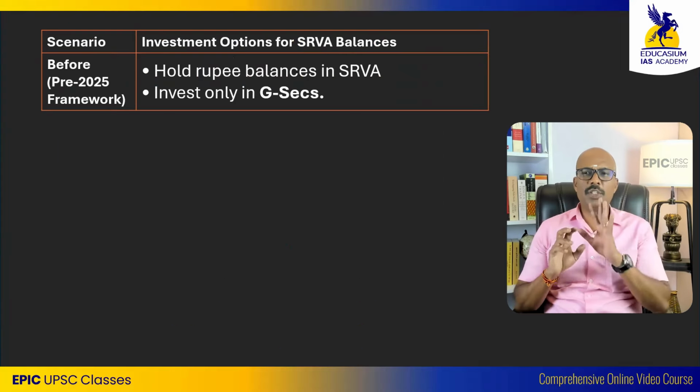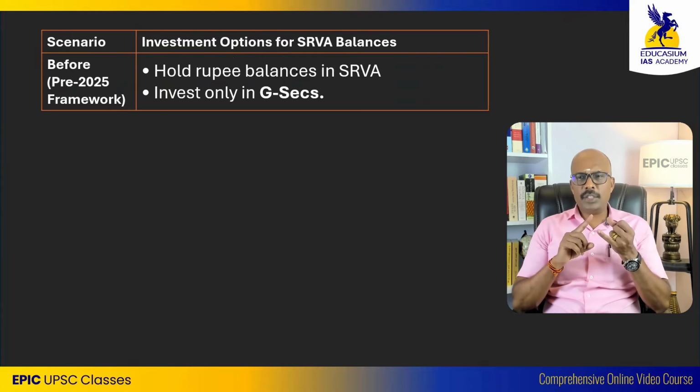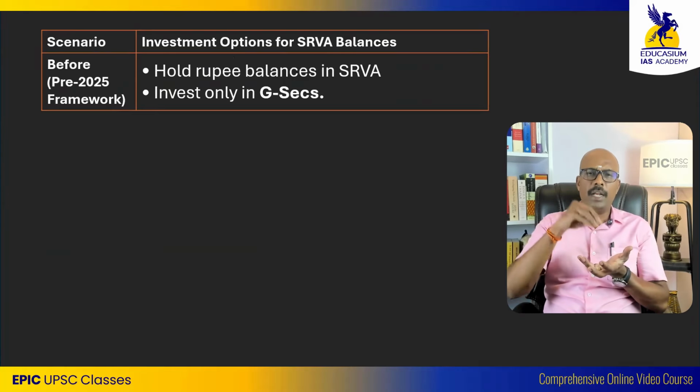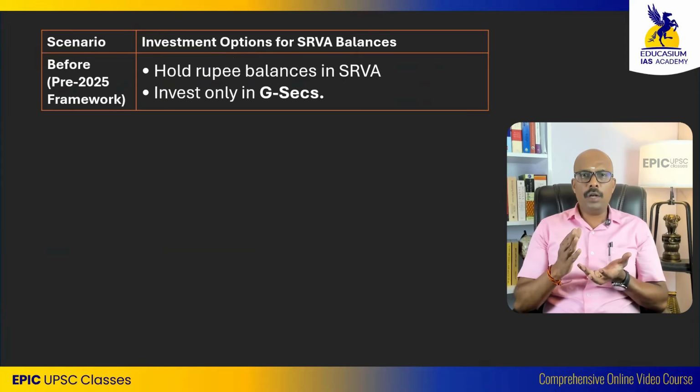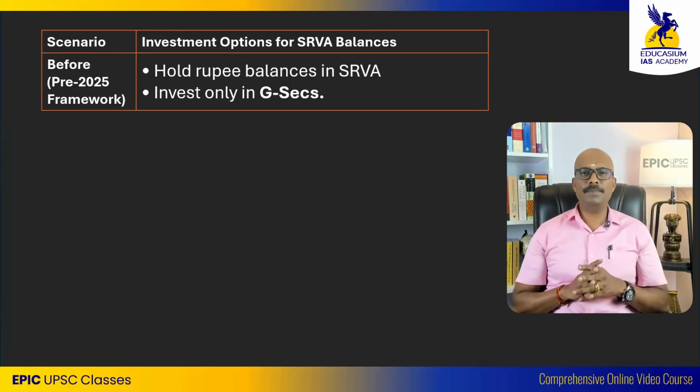This was the situation until 2025: the account holder can spend money on purchases from India, purchase government securities, or hold it as cash in that account.